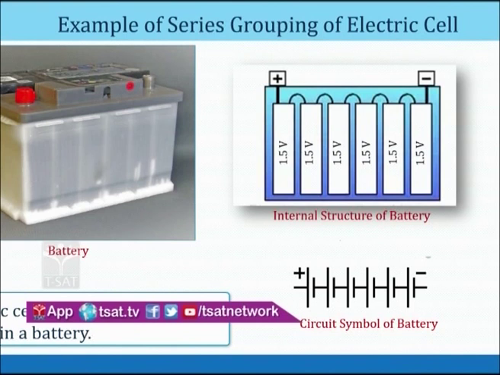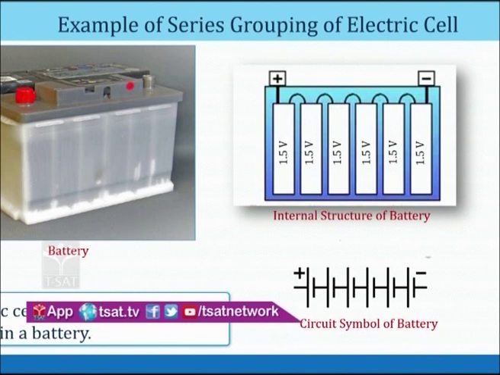The negative terminal of the first cell is connected to the positive terminal of the second cell, whereas the negative terminal of the second cell is connected to the positive terminal of the third cell, and the negative terminal of the third cell is connected to the positive terminal of the fourth cell, and so on.